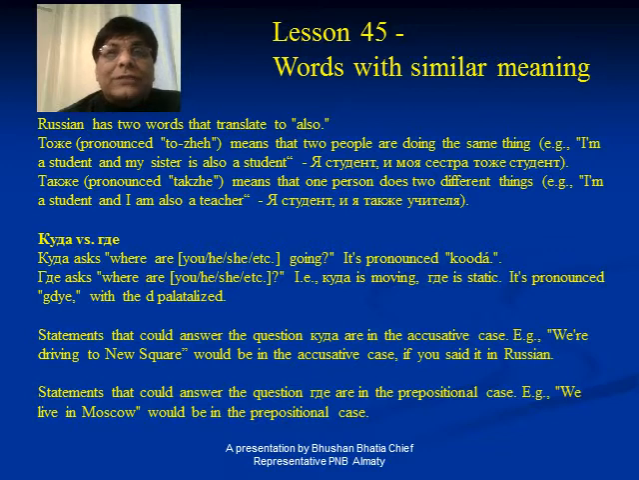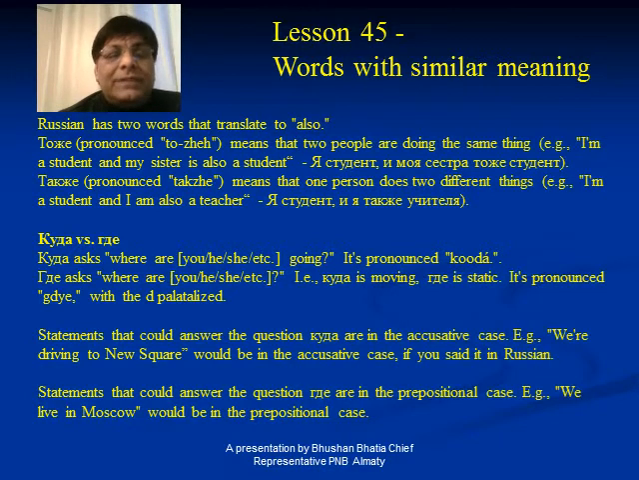So kuda, as I told you, is for movement: where are you going? Kuda. But when you are looking for something static, fixed, it will be gde. So these are the two different aspects of kuda and gde. If somebody asks you where are you going, you can say, we are driving to New Square. Here it will be the reply of kuda. And in case of gde, where is Lenin Street? Gde Lenin Street. Like this it will be there.